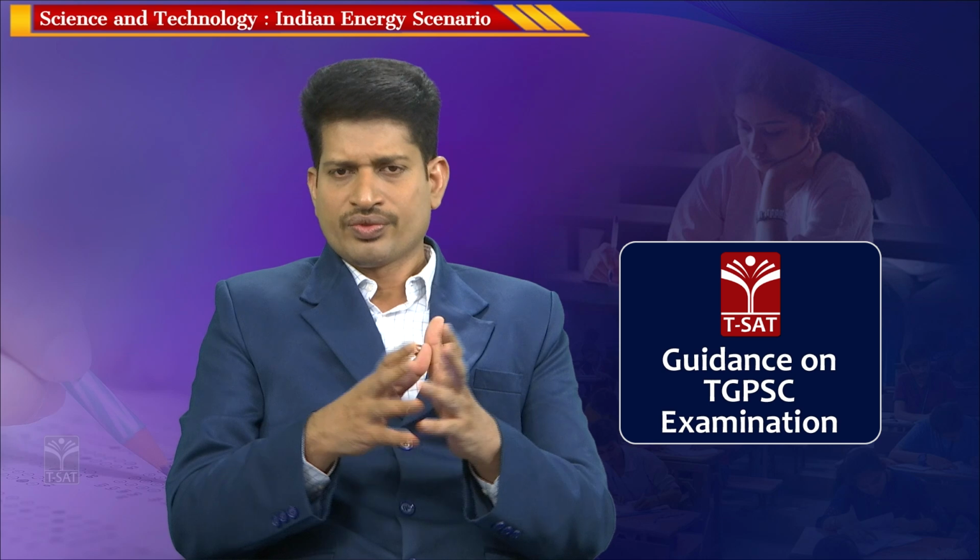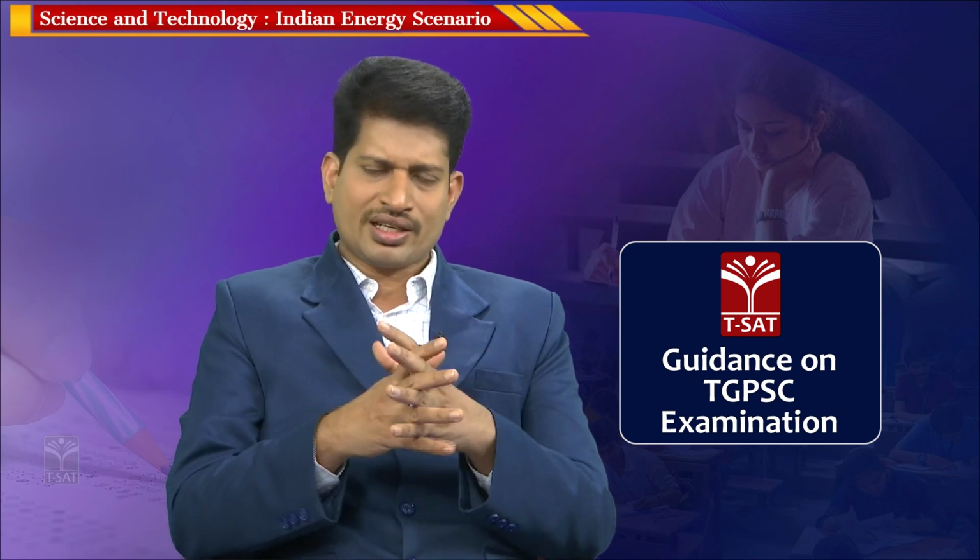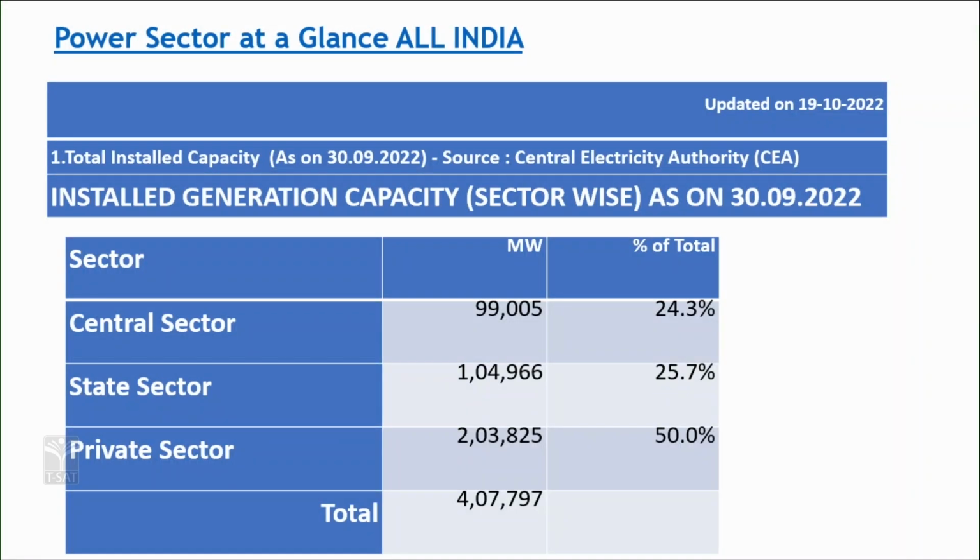For example, the data available here is for the central sector, meaning the central government, the state government and the private sector. The power can be generated by the state government, the central government or a private sector. So, out of the total power being generated in our country, what are the different sectors responsible for generation of power? For example, in the case of central sector, in terms of megawatts, it is 99,005 megawatts. In the case of state sector, 1,04,966 megawatts are being generated.